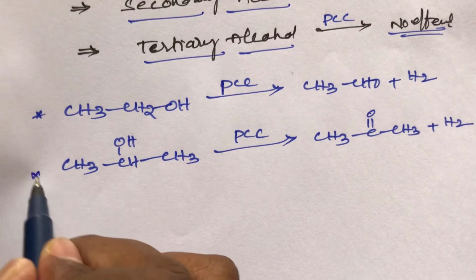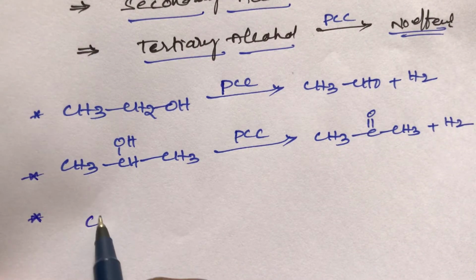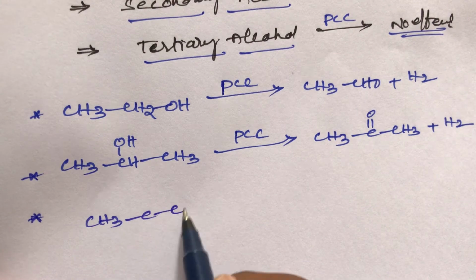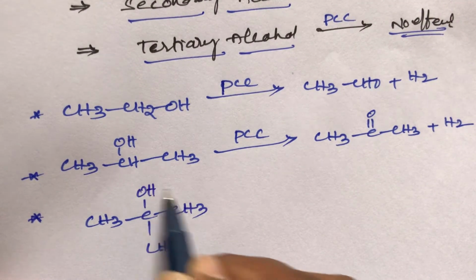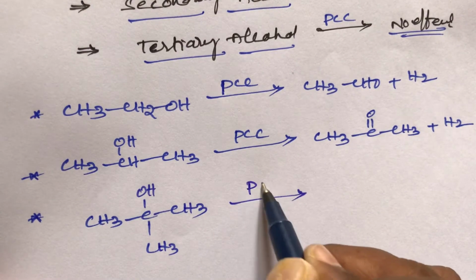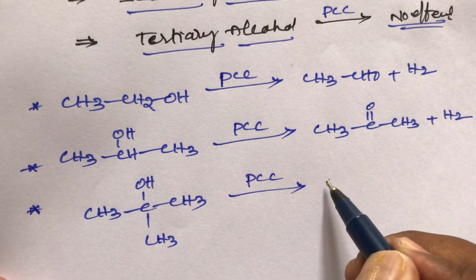For the tertiary alcohol example, take tertiary butyl alcohol. When tertiary butyl alcohol is oxidized with PCC, what happens? No effect.